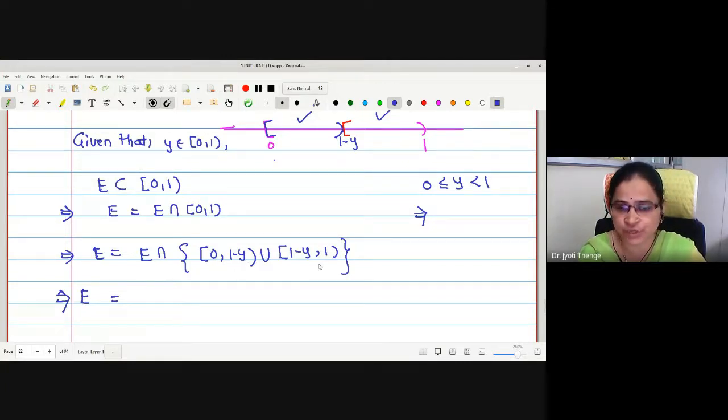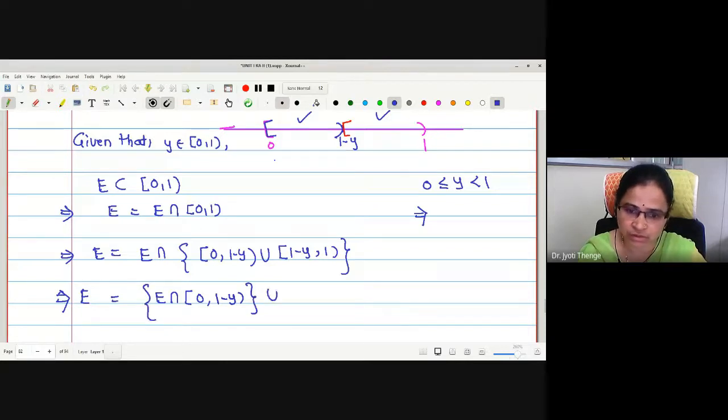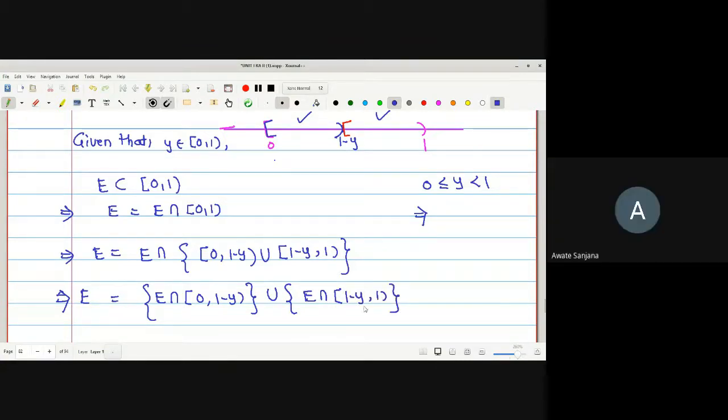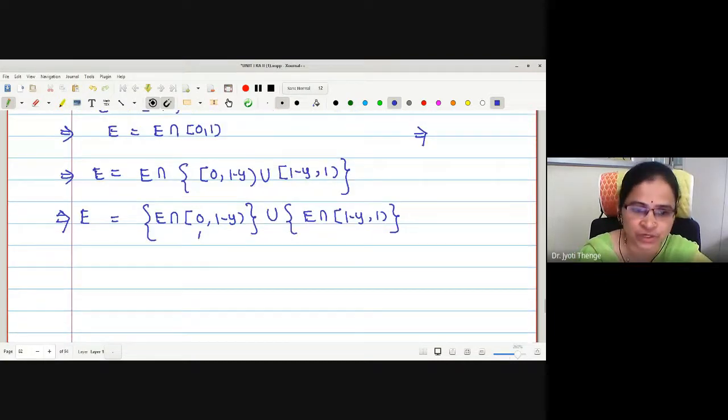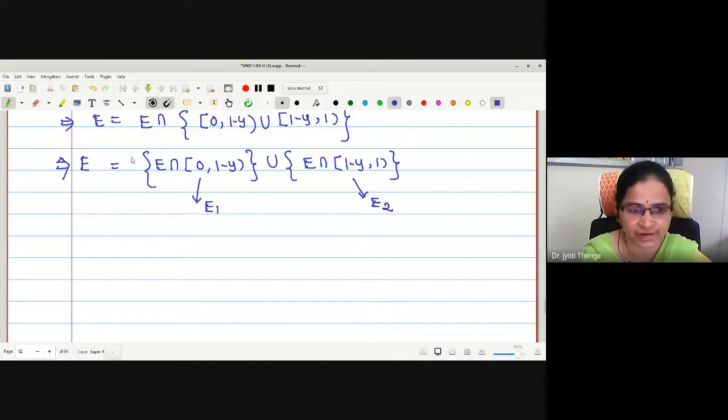E intersection with this union is E intersection with [0, 1 minus y) union E intersection with [1 minus y, 1). Next, we are going to denote this set by E1 and this by E2.